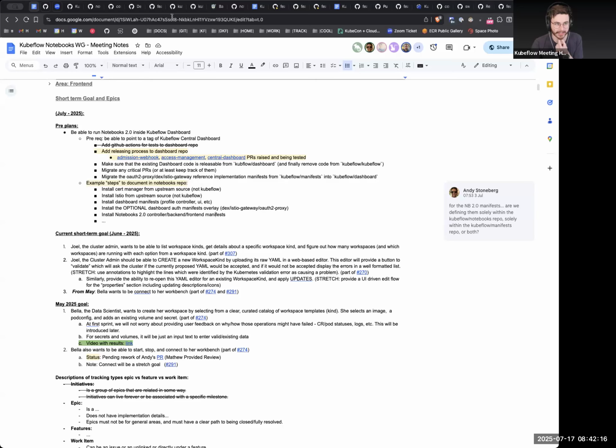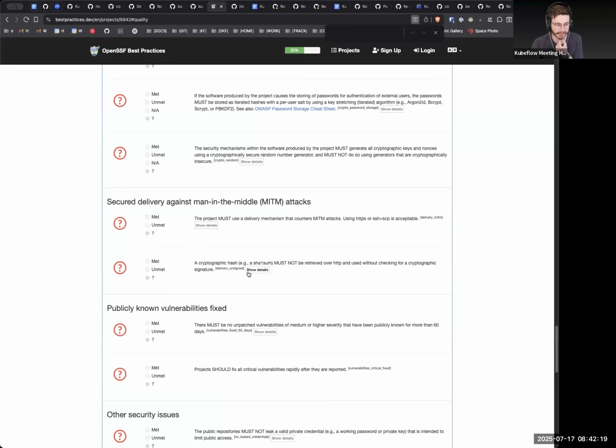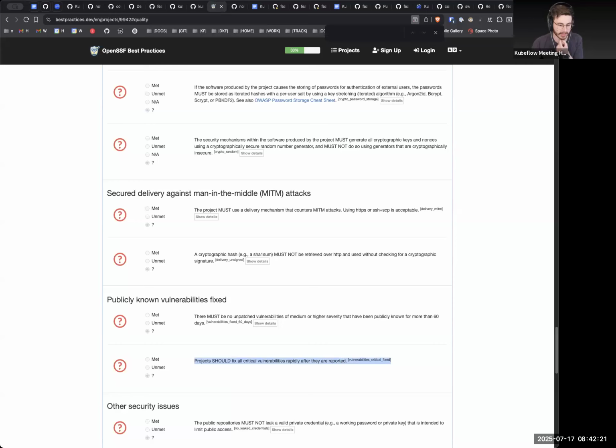Let's just all agree on the definition of critical vulnerabilities. Just because an actual package has a vulnerability does not mean that notebooks has a vulnerability; sometimes it does, but not always. We're obviously not going to, for various reasons, publish just a list of dynamically scanned vulnerabilities. But to be able to say yes to this, we just need to resolve them when they're reported. That resolving could mean saying it's not actually critical, or it's not even relevant, or fixing it.